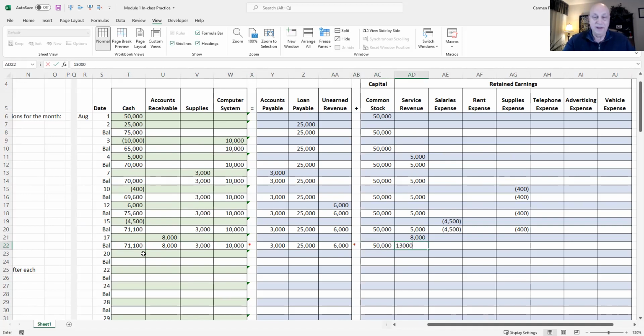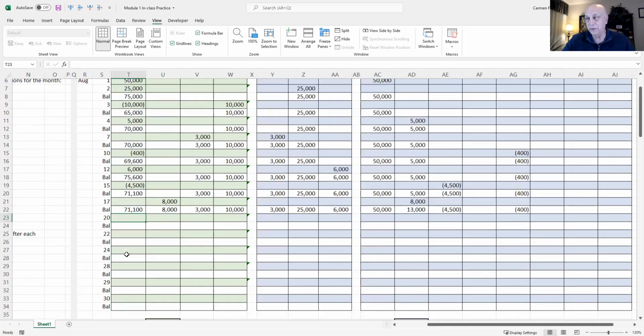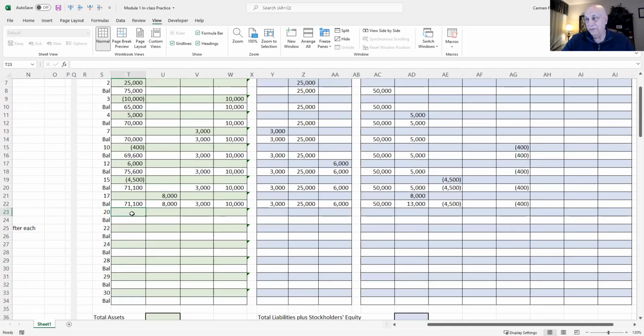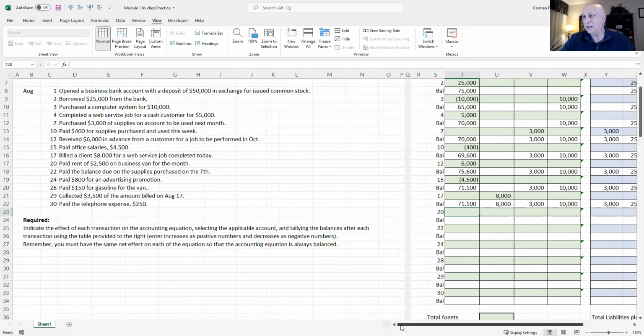Now we have $13,000 of revenue, $500 of salaries expense and $400 of supplies expense. Everything's balanced so far. So far, so good. We still have about half a dozen entries left to do, then we'll be done with this illustration. So let's go over to the next one.